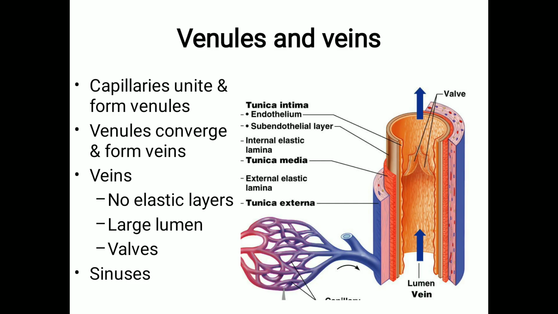Next are the venules and the veins. Generally the capillaries unite and form the venules. So the venules converge and form the veins. The veins generally don't have the elastic layer. Large veins have a large lumen and have valves, and there are also sinuses related to these veins.